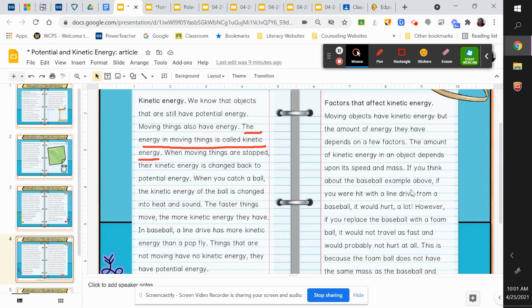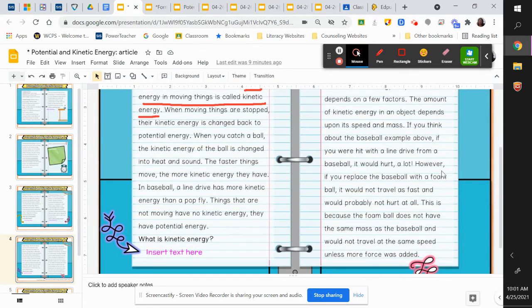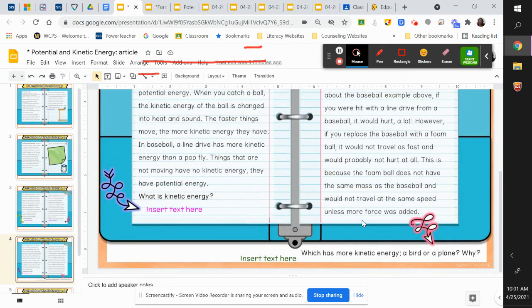If you think about the baseball example above, if you were hit with a line drive from a baseball, it would hurt a lot. However, if you replace the baseball with a foam ball, it would not travel as fast and it would not hurt at all. This is because the foam ball does not have the same mass as the baseball and would not travel at the same speed unless more force was added. Okay, so basically, the heavier something is, the bigger it may be, the faster it's moving, that means the more kinetic energy it will have.